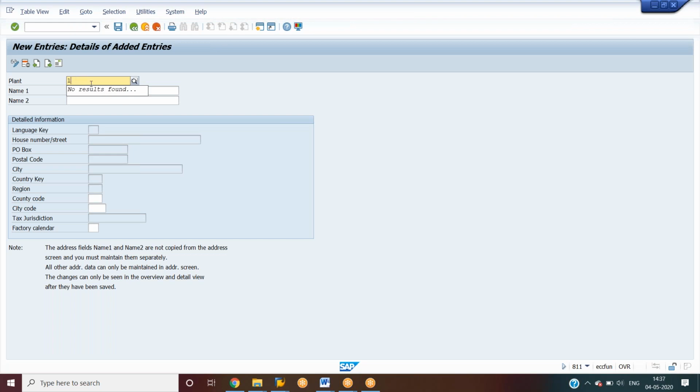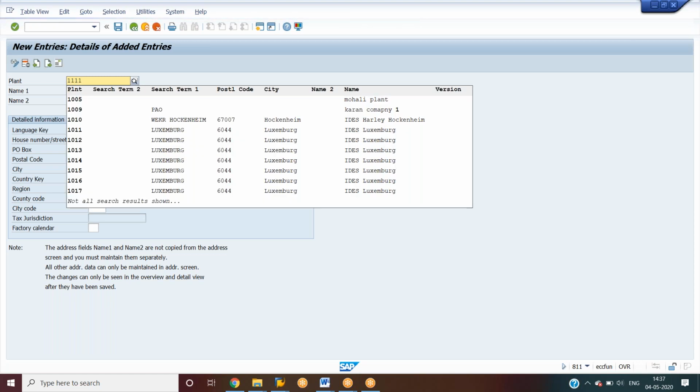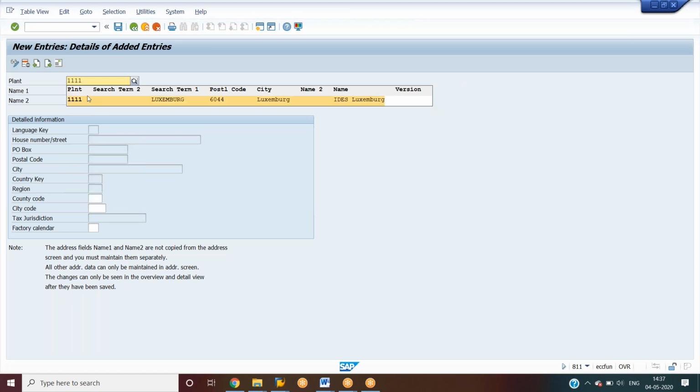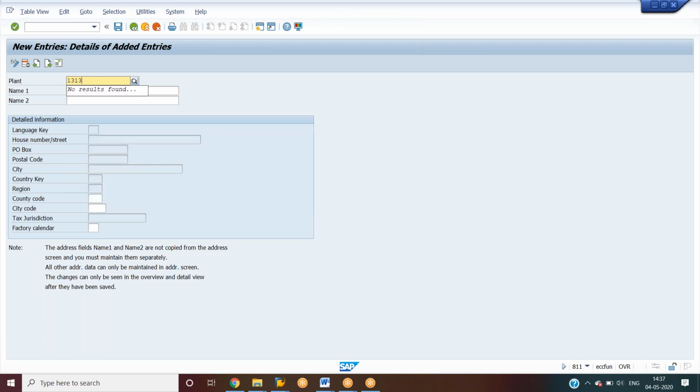For practice purpose, let me show you this one. If you want to create a new plant with the number 1111, see here we are getting the existing one. If you enter a new one that is not in the existing plants, then we can see no results found.